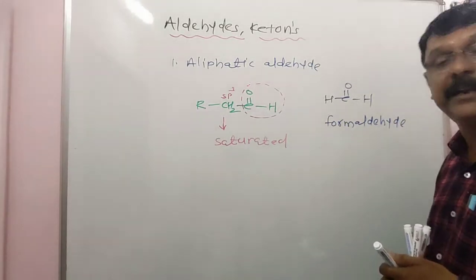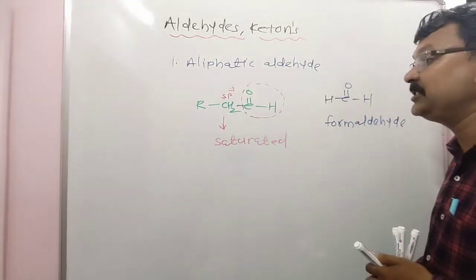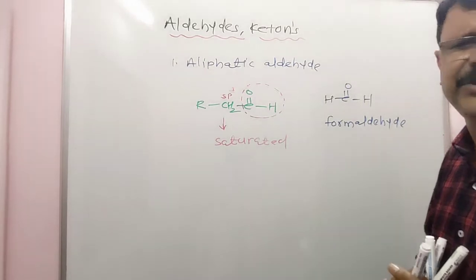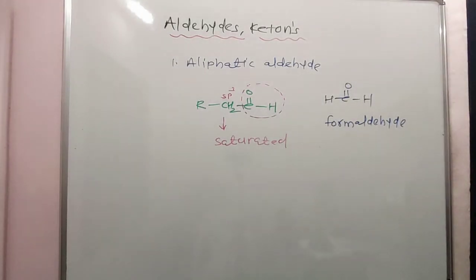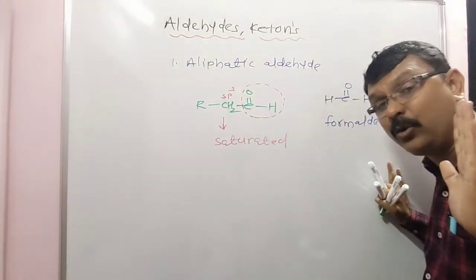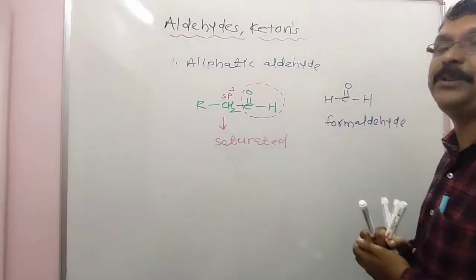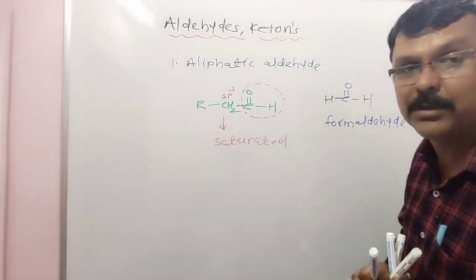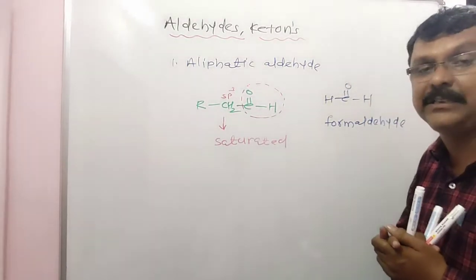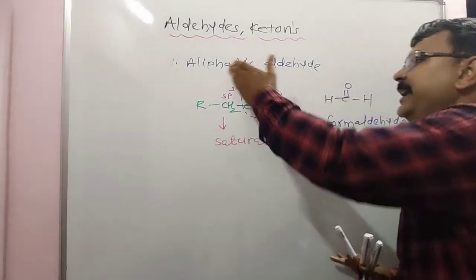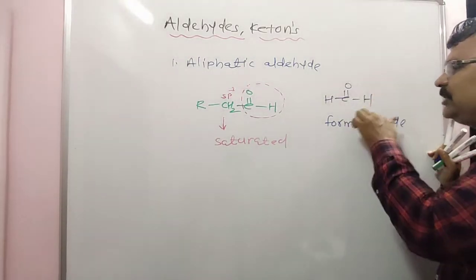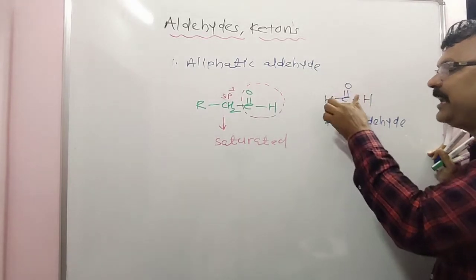You know what is aliphatic aldehyde here? Look here, the organic compound in which the CHO group, in bracket the formyl group or aldehyde group, is directly attached to an sp3 hybridized carbon atom in an alkyl group, that is a saturated carbon, carbon single covalent bond here, the compound is called an aliphatic aldehyde. Except here formaldehyde. Why? This CHO group is not attached to an sp3 hybridized carbon atom.